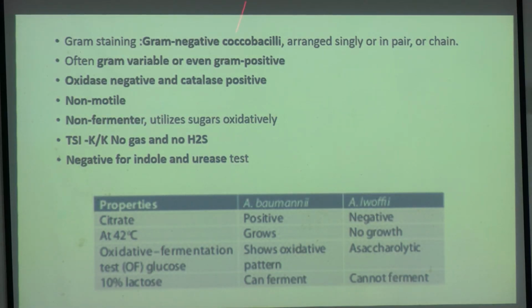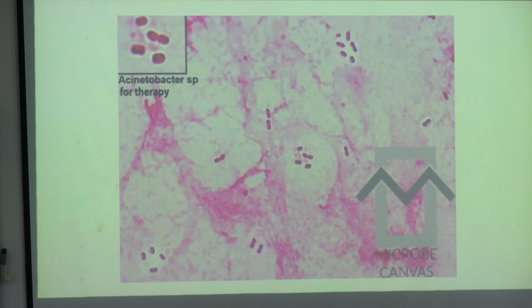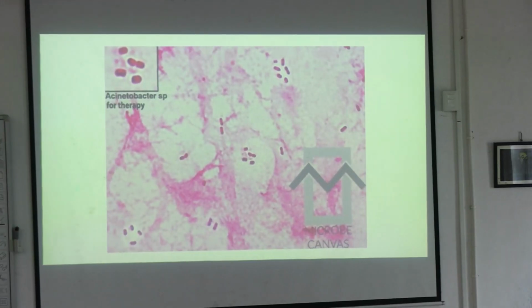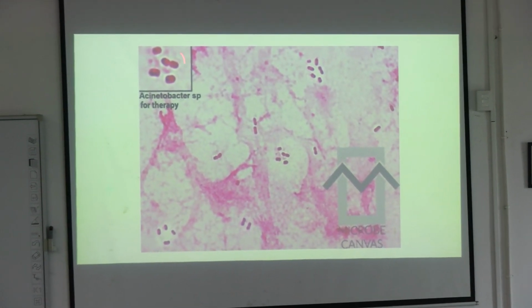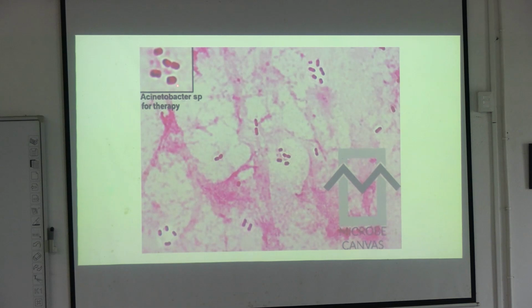Okay, so it is a gram-negative coccobacillus. Whenever you do a gram stain, you see something like this. This is not a bipolar staining. What you see here is coccobacilli. It is a bacillus, but it looks like a coccus. In the middle, see, it is a little round like a coccus but a little elongated. So this is a little different from the rest of the GNBs.